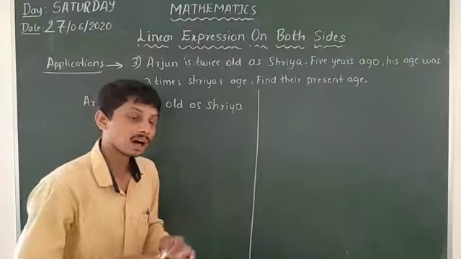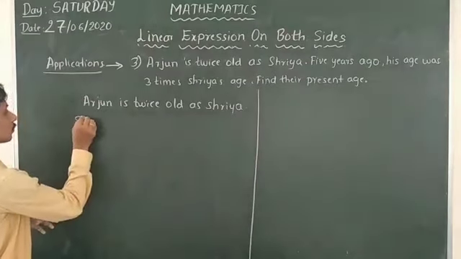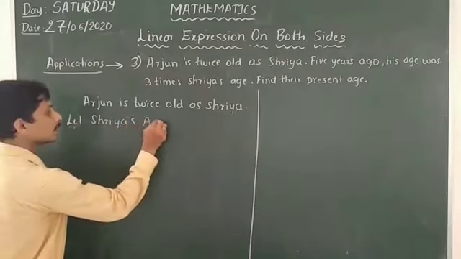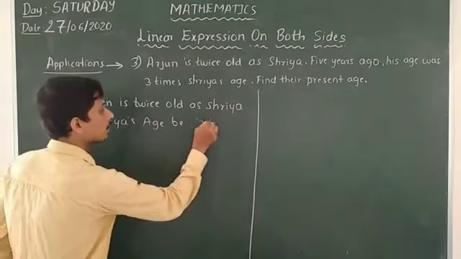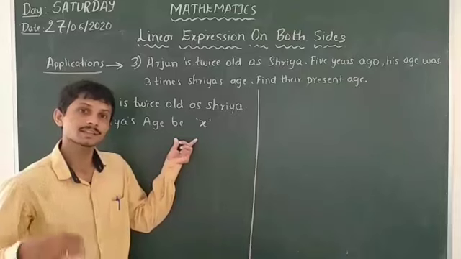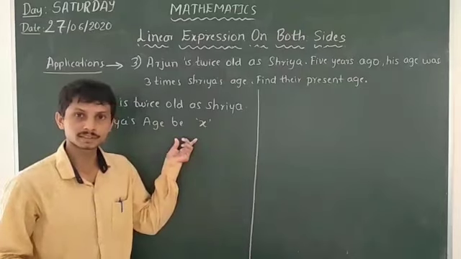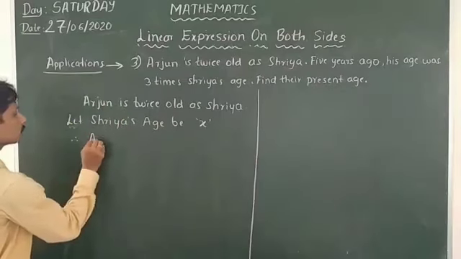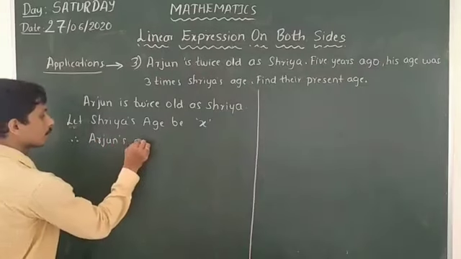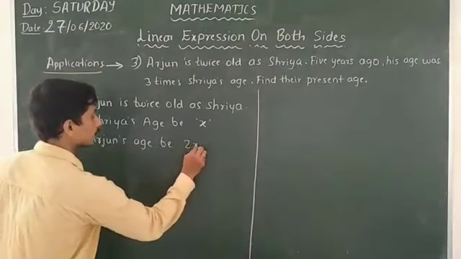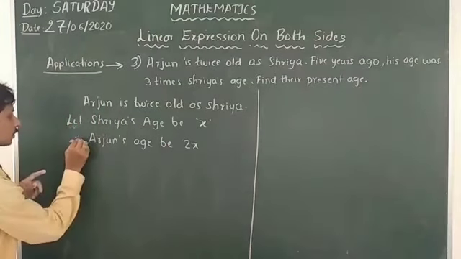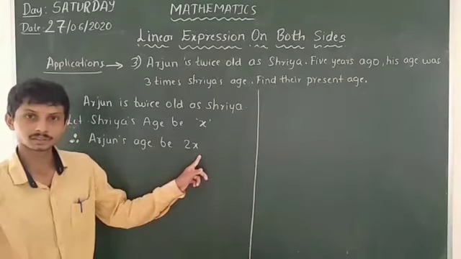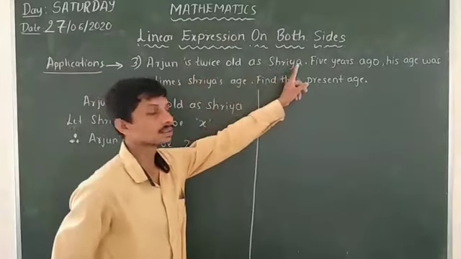Let Shriya's age be x. I will take Shriya's age as x. Then what is Arjun's age? It's 2 times x, that means 2 times Shriya's age. Therefore, Arjun's age will be 2x. This sign is referred to as therefore. So therefore Arjun's age will be 2x.